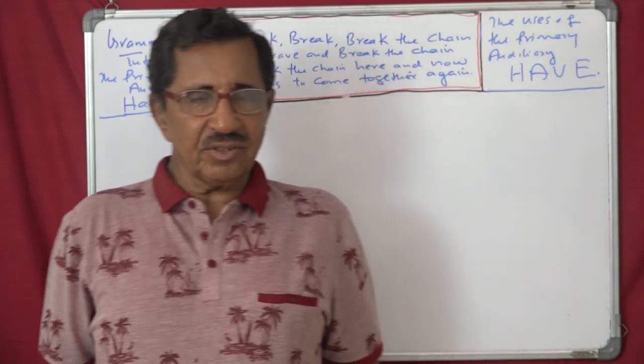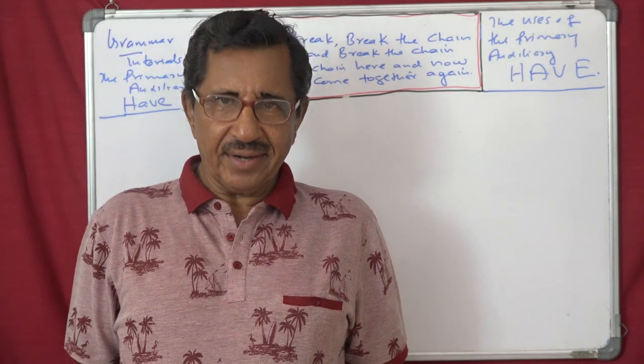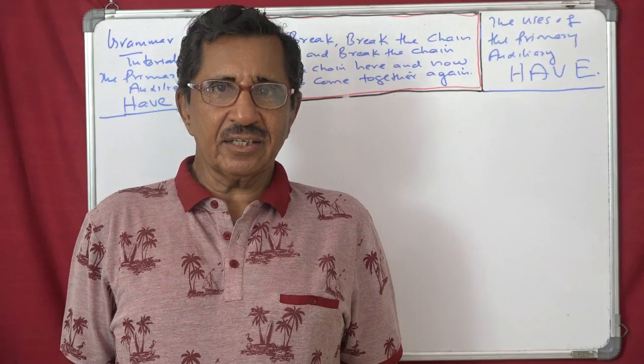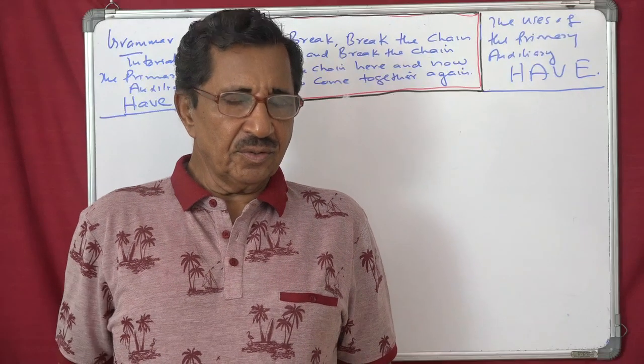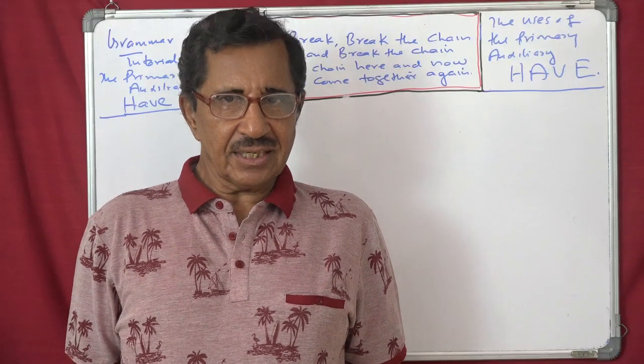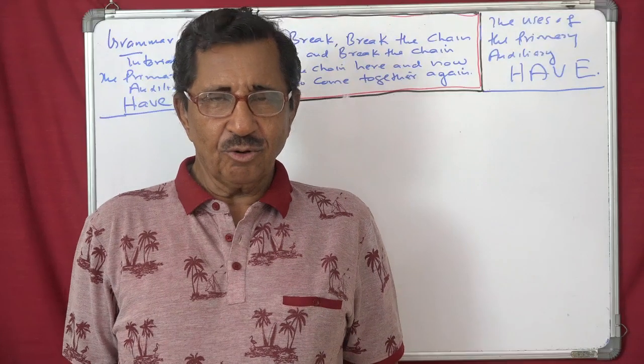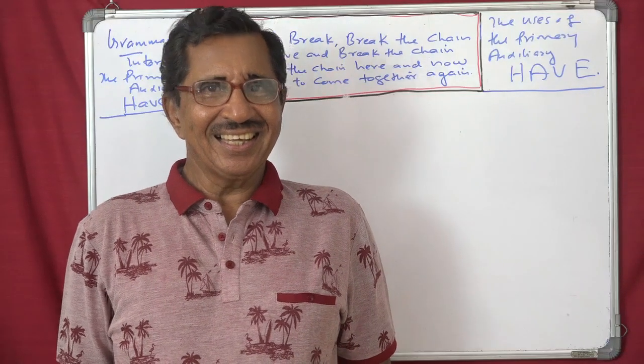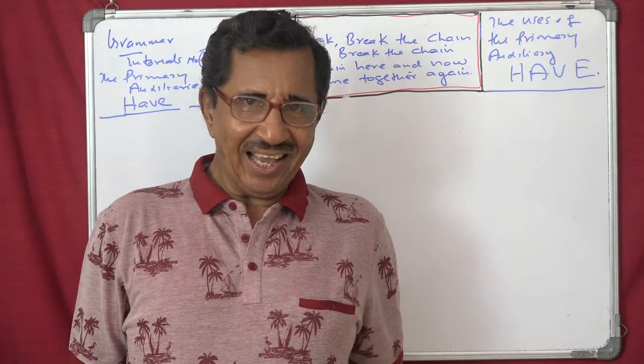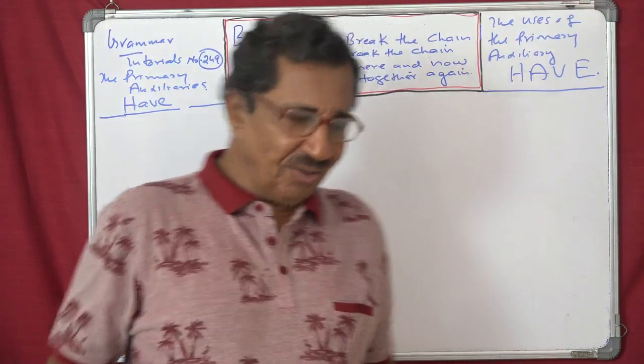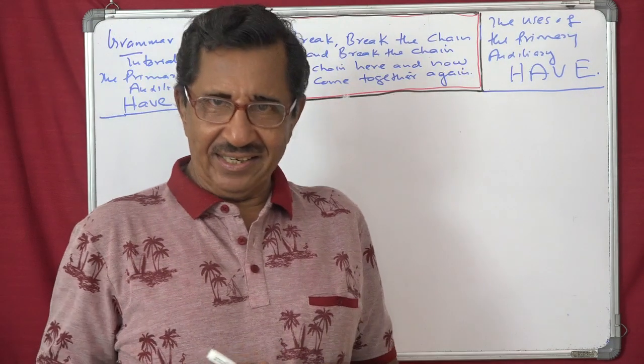In the last class we saw the primary auxiliary number 1, be, and its uses. Now today we have got the second one, and one of the most important. All are important. That is have. And its forms are have, has, had.